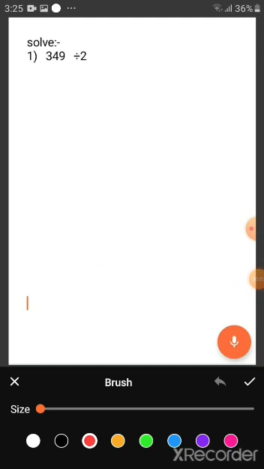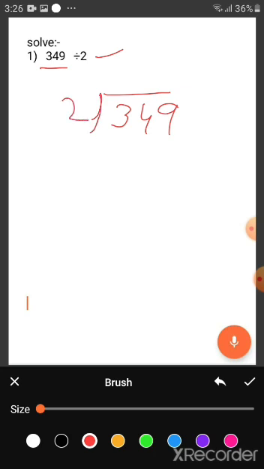Student, here I take one question, that is 349 divided by 2. This 349 is the dividend and 2 is the divisor. First I write it in the proper way, 349 divided by 2.